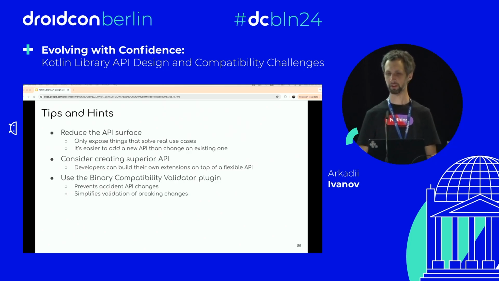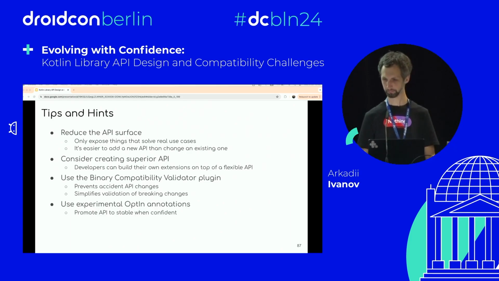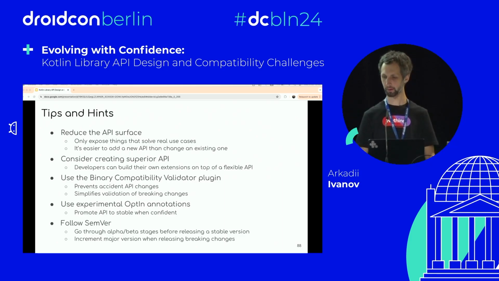And use the binary compatibility validator plugin because it prevents accidental API changes and simplifies validation of breaking changes. And use experimental opt-in annotations to promote APIs to stable when you're confident. And follow some steps: go through alpha and beta stages before releasing a stable version. And increment the major version when you release a breaking change.